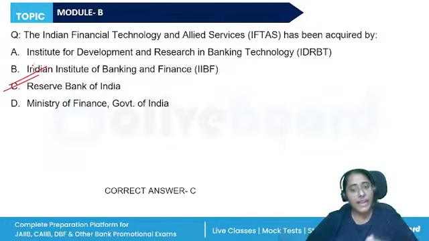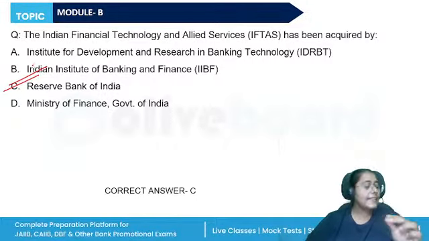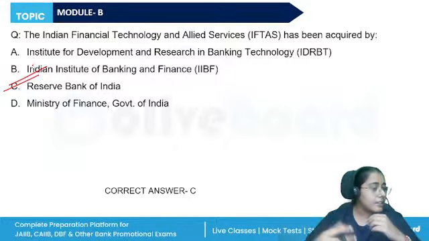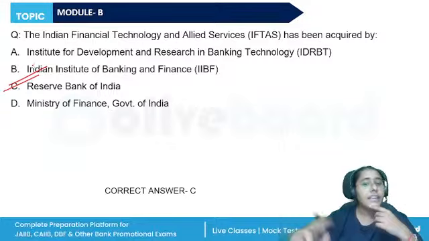The NFS was handed over to NPCI in 2010. Remaining three were handed over to IFTAS, right? In 2016, which was particularly created to take over so that IDRBT can continue with its research and other functions. And the IFTAS was then wholly acquired by RBI when in